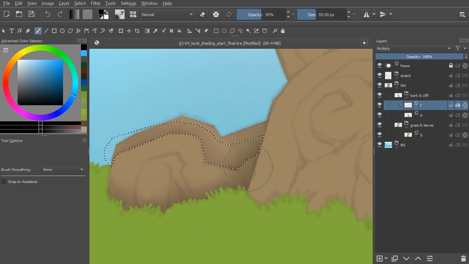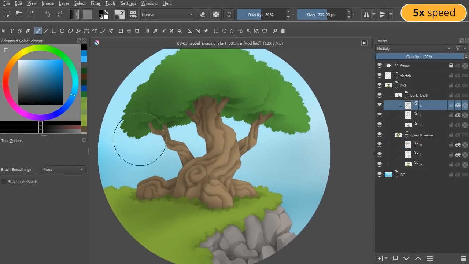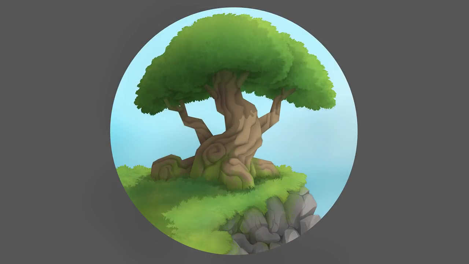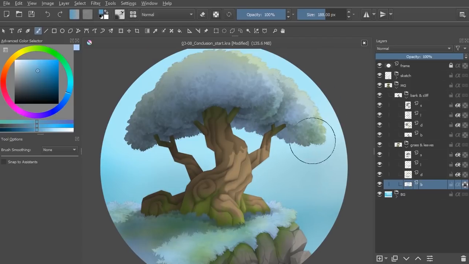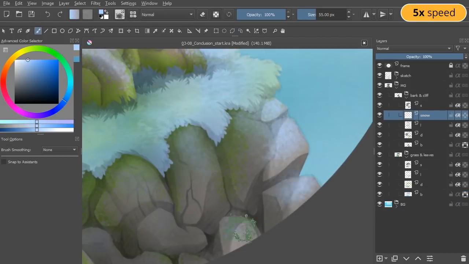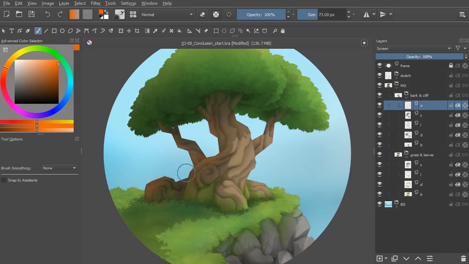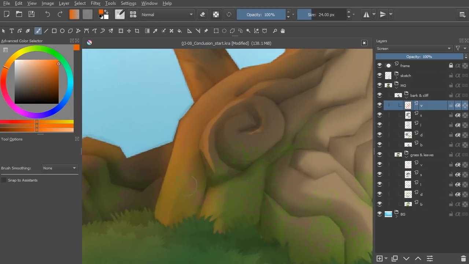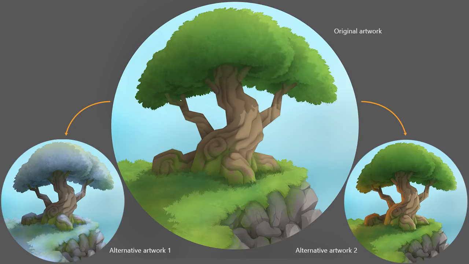I will teach you a very versatile non-destructive workflow that will allow you to create many different variations of artworks from a single artwork fast. This is very important in a fast-paced production, such as in the game industry, for example.